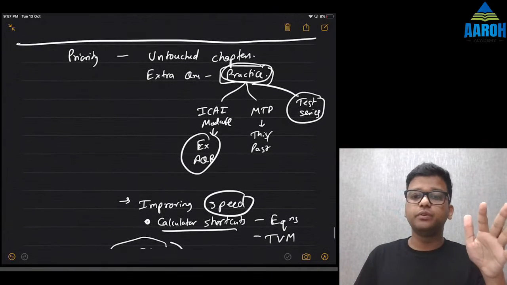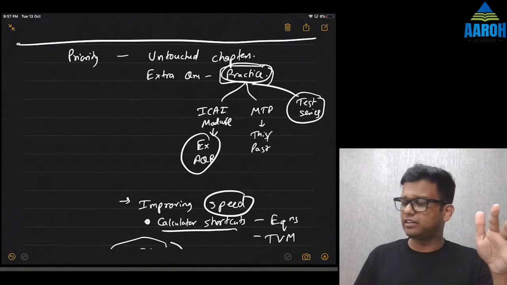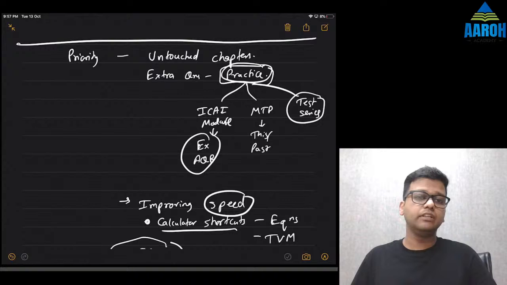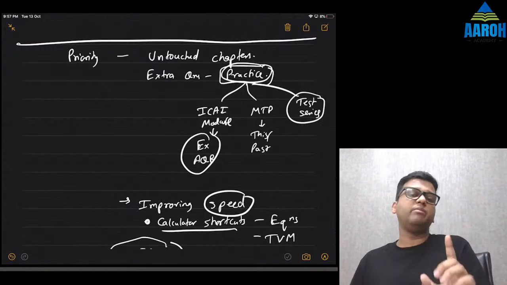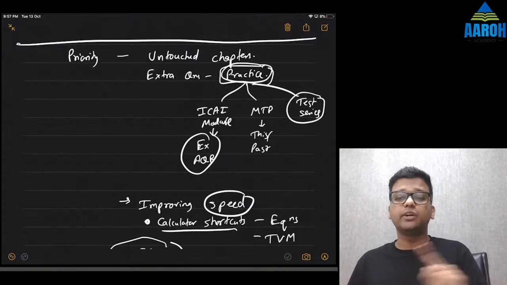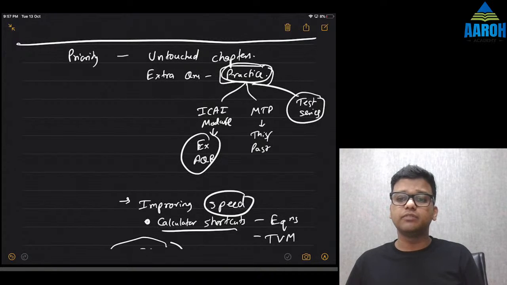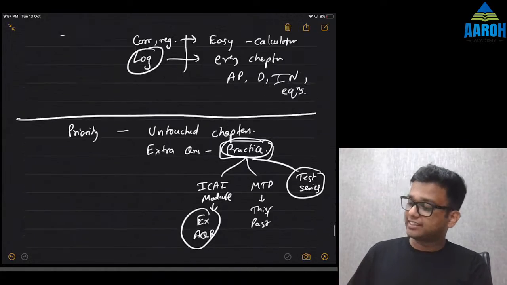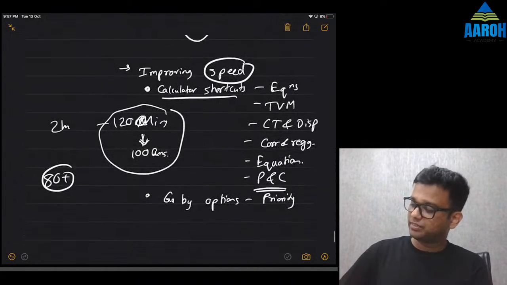For maths, if you feel like some chapter you're not able to understand at all, then take one day for that chapter separately and study it properly from start to end. Like regression, someone is saying. Regression, like I said, many people skip.